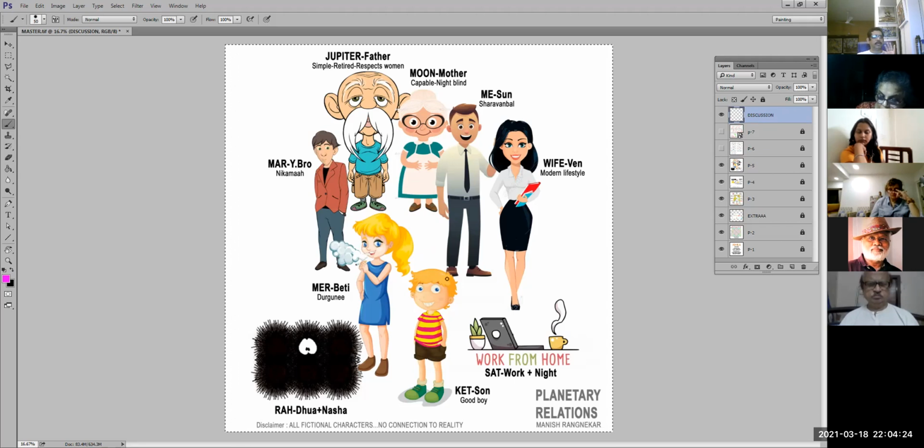So he's a good boy. He's a small guy, must be seven, eight years old or something like that. Nothing much about him, but he's a good guy. And Saturn basically stands for work also, and Saturn stands for night also. Similarly, Rahu stands for Dua also, Rahu stands for Nasha also. So wherever you see the relations, if you can draw parallels to this, you will understand that entire story.